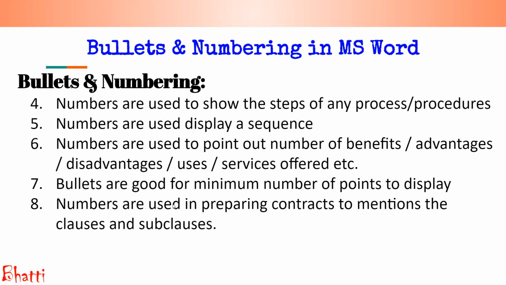The same thing, to show or display the sequence, numbers are used. Numbers are also used to point out the number of benefits. If I have some benefits, it's good to mention them in numbers so that I know there are 10 benefits, there are 2 benefits, there are 100 benefits. Same for advantages, disadvantages, uses or the services offered by my company. So it is good to use numbers. Bullets are good for a minimum number of points to display. So if the points are few, 2, 3, 5, maximum 10, we can use bullets.